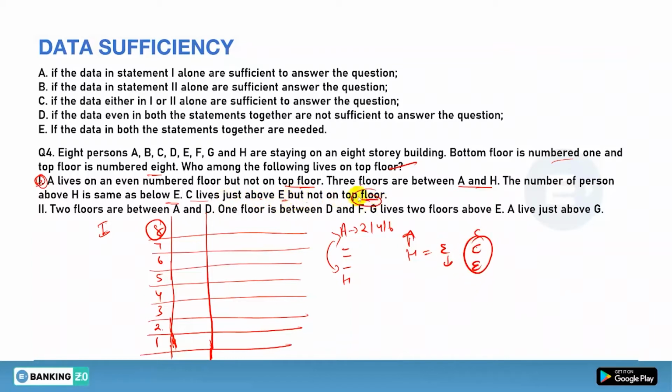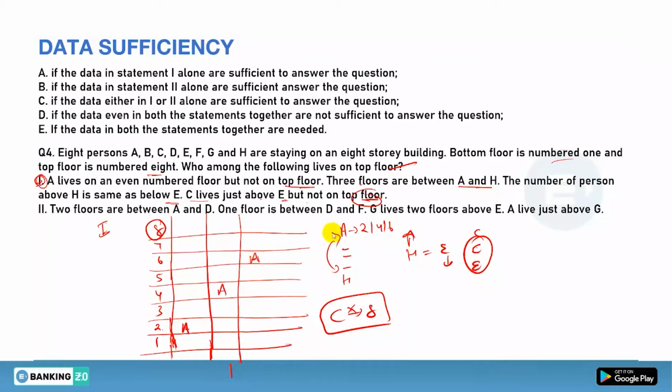But not on the top floor. So it means C is not on the 8th floor. That is for sure. So first of all, if you want to combine them and want to make an arrangement, so let's see. First of all, there are 3 possibilities for A. That is either 2, that is either 4 and that is either 6.